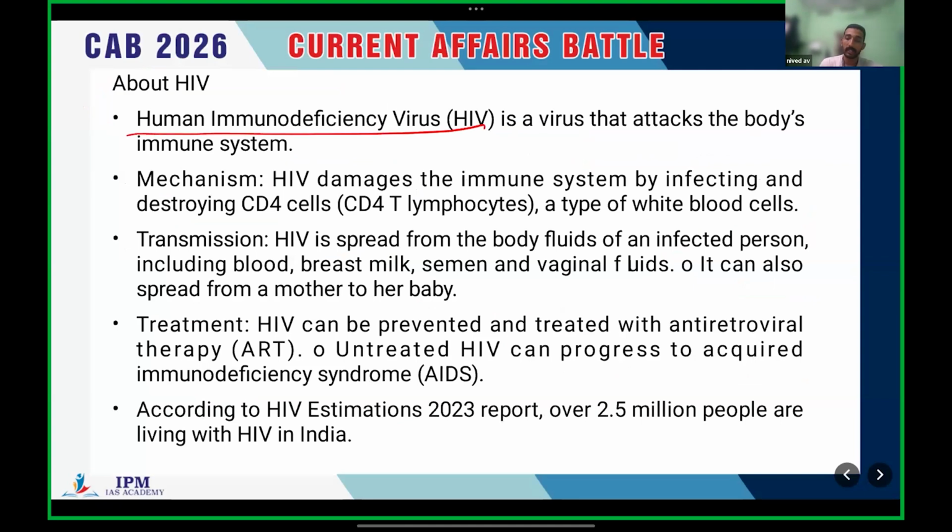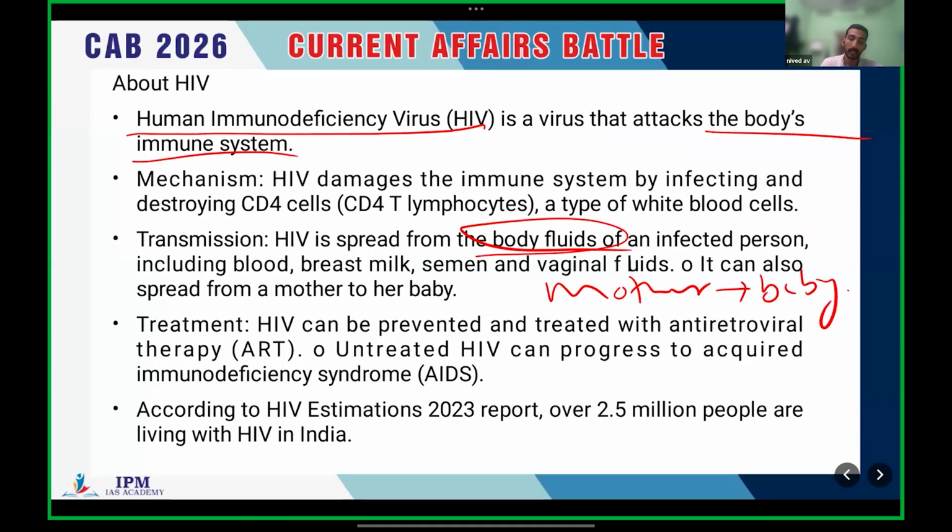You know about HIV, right? It's human immunodeficiency virus. It attacks the body's immune system. It spreads through body fluids. Sexual contact, and from mother to newborn baby, is possible. And when we are using blood transfer, the spread of HIV is possible. We have the treatment here, antiretroviral therapy, ART.